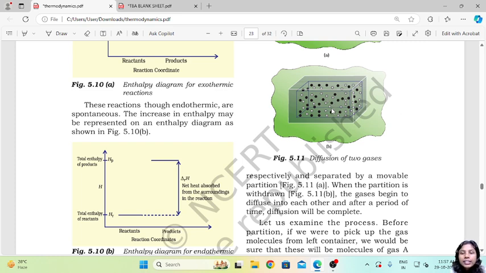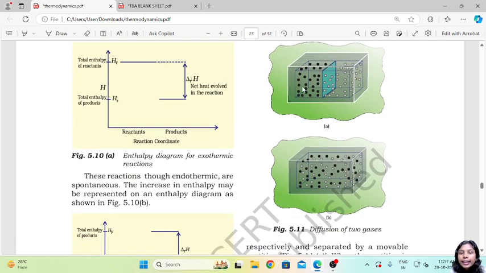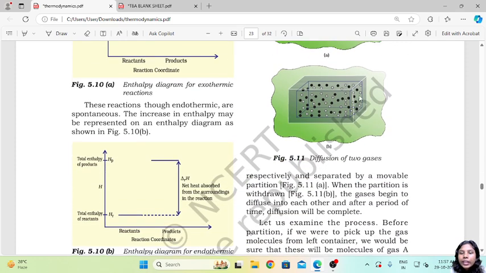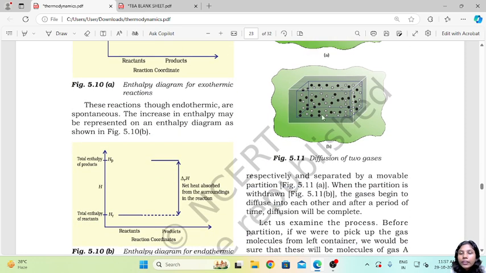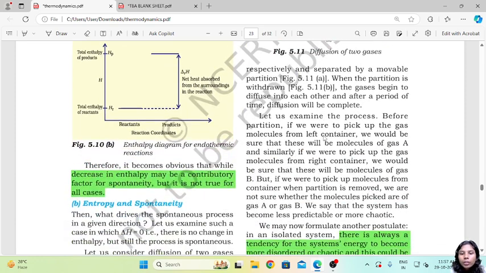So what we are saying here is that this is highly ordered, whereas this is highly disordered, or there is a high amount of randomness created over here. In this, we have only molecules of reactant A, and here we have only molecules of reactant B. Here we have uncertainty, a disorder or randomness, with all of them randomly arranged at any point or at any corner.